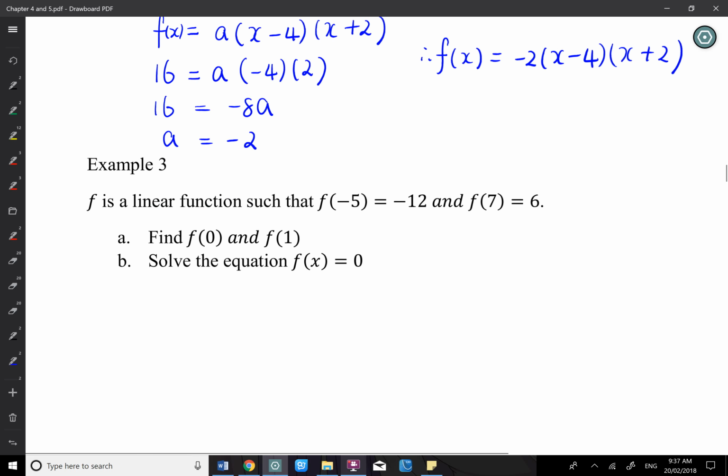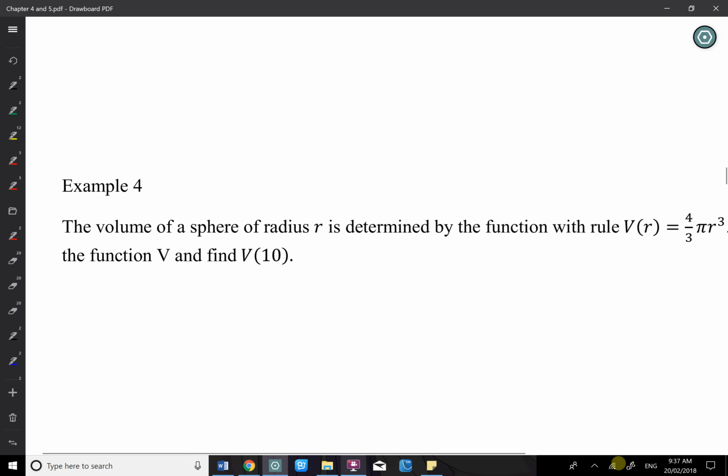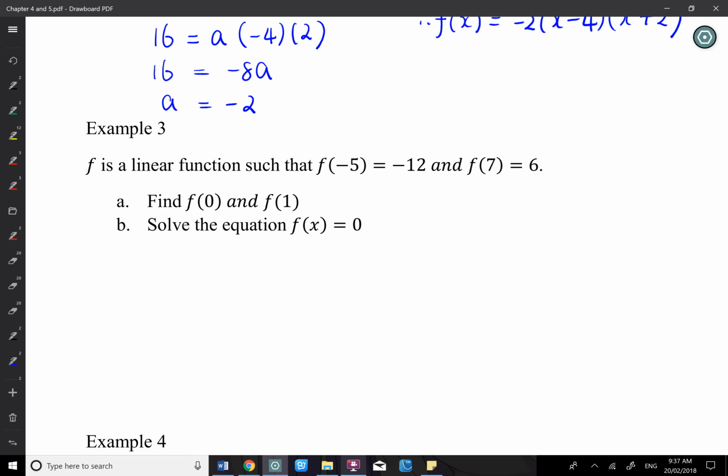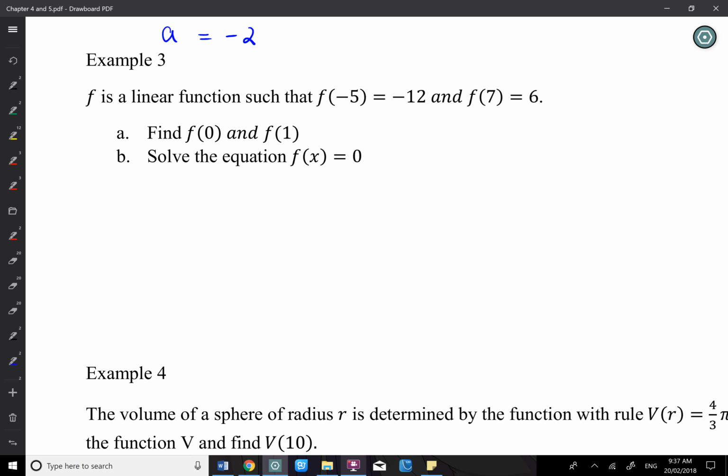I'll give you 5 minutes to do example 3 and example 4. Okay, 5 minutes, I can give you 7 minutes, 2 questions. If there's no equation involved, you need to set up the equation first and then try to do substitution.